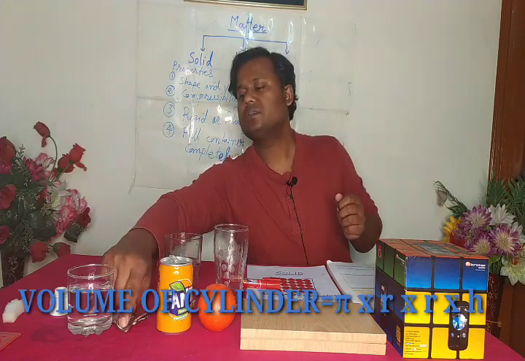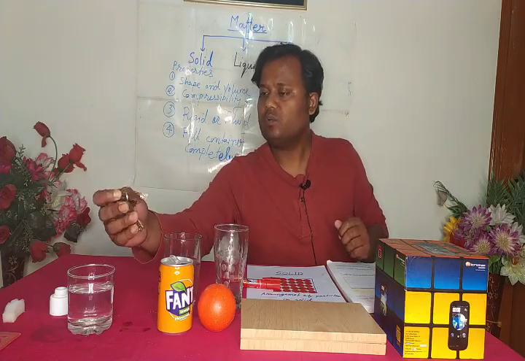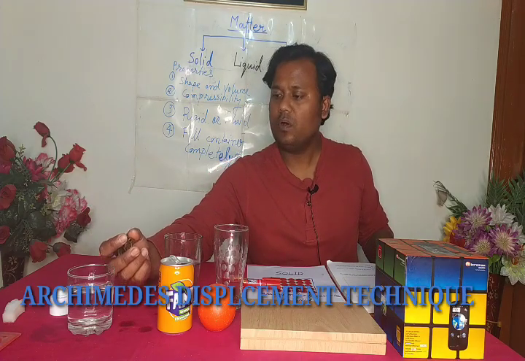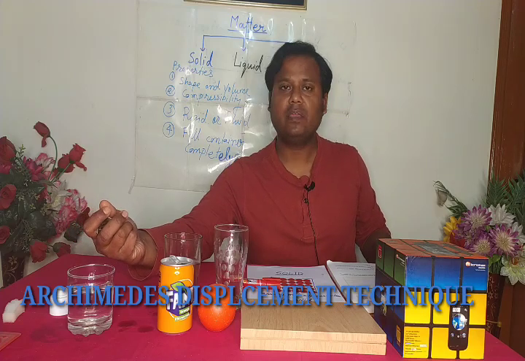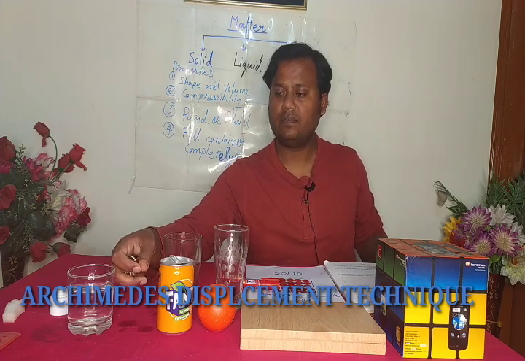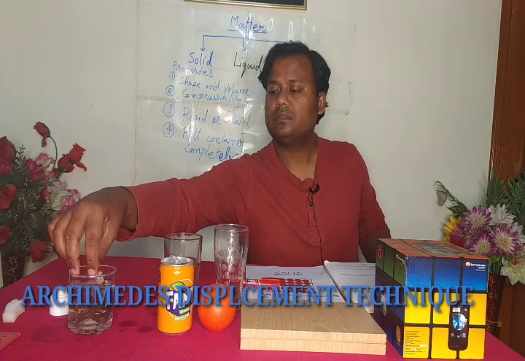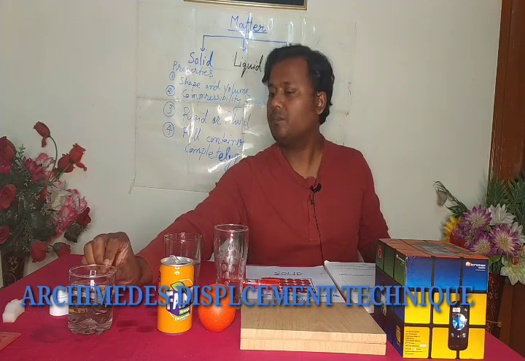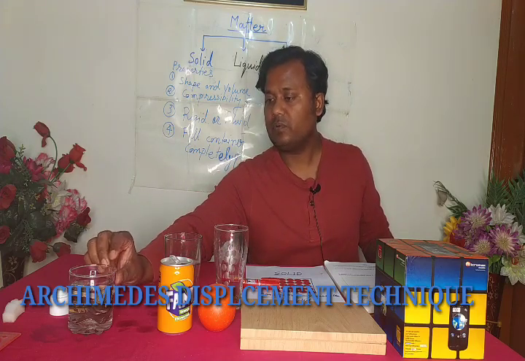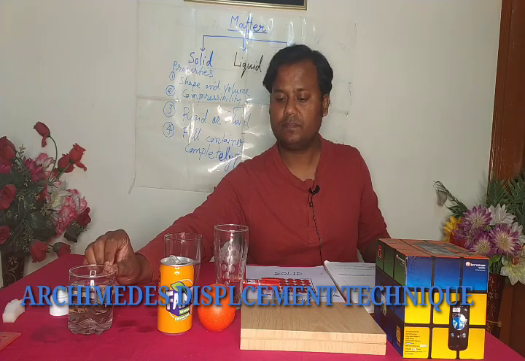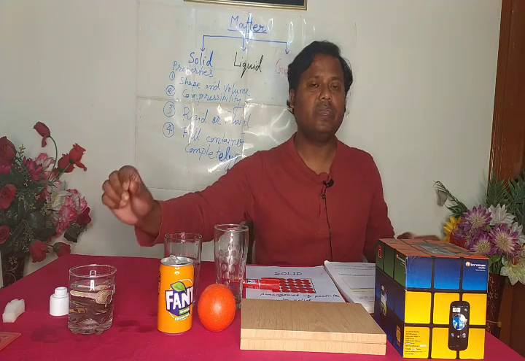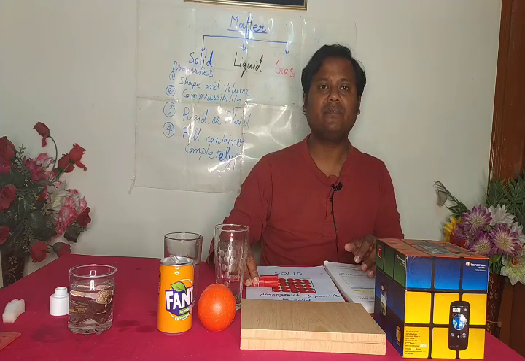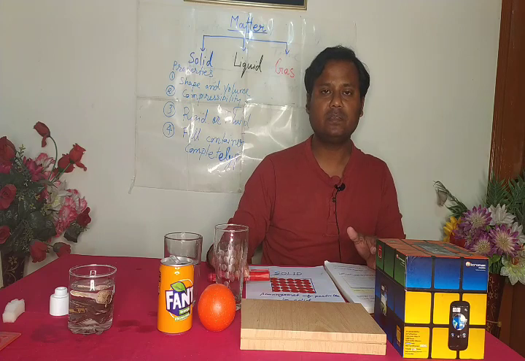But these keys have an irregular shape, and that's why we find the volume of these keys by Archimedes' displacement technique. We put these keys inside the water, and how much water is displaced by these keys will be the volume of these keys. Now we came to know that solid has definite shape as well as volume.